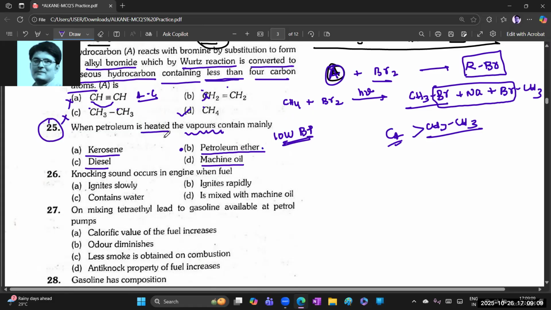Whenever petroleum is completely heated, the vapors contained are ethers.